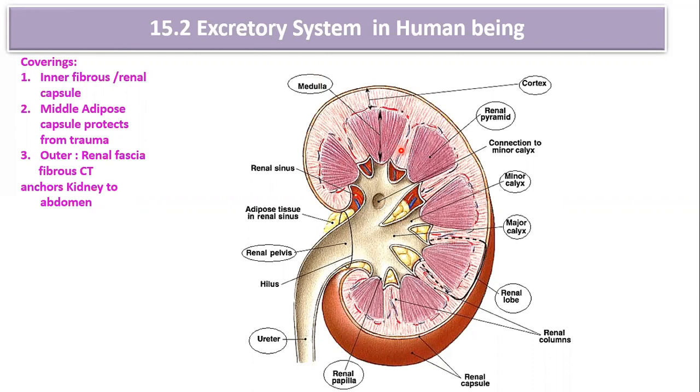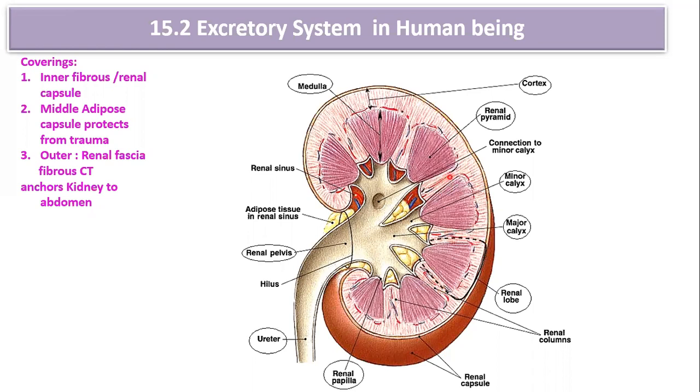Now if you see over here, in between the medullary pyramids, this is a portion of the cortex which continues in between the medullary pyramids. The cortex penetrates in between the pyramids. This is called the column of Bertini.